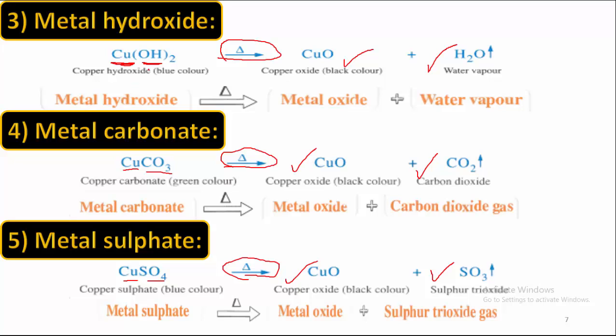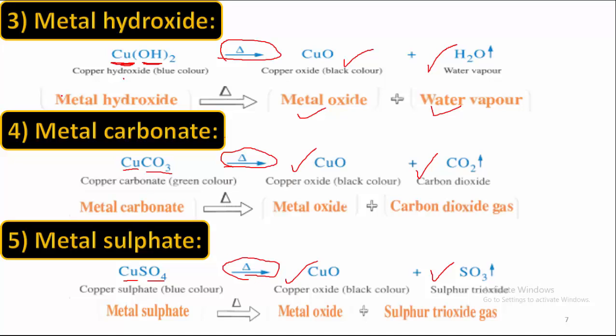So when I use the hydroxide, the other compound will be water. If I use the carbonate, it will be carbon dioxide. If I use sulfate, it will be sulfur trioxide. Now, I told you about all the examples of the thermal decomposition reaction. But I want to tell you some notes here.